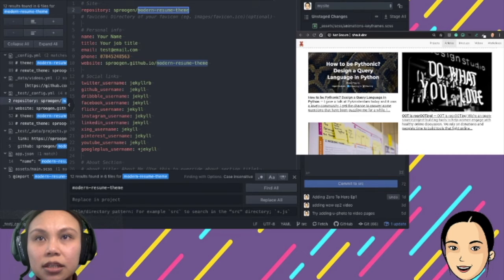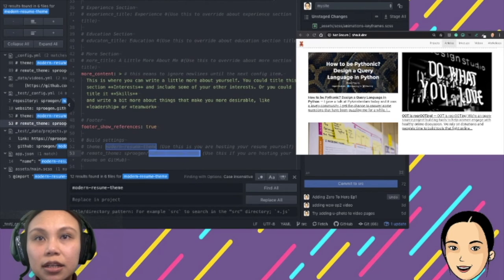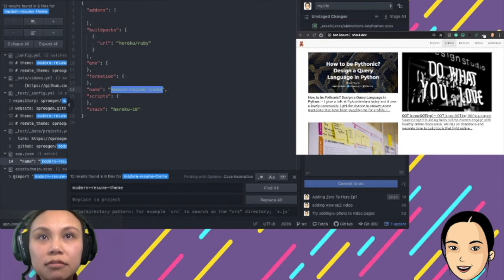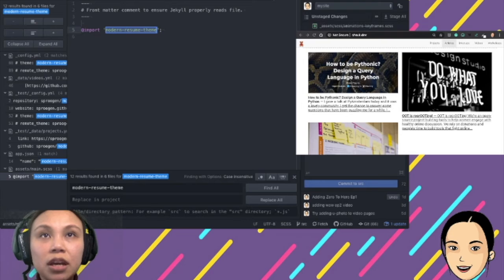Oh, why is it? Oh, it's in the test. Do I have it? I have to delete it. Sorry. Right, so this is, okay, app.json. Yeah, true. But this one shouldn't. No, this is only for Heroku, so it's not like, not okay.